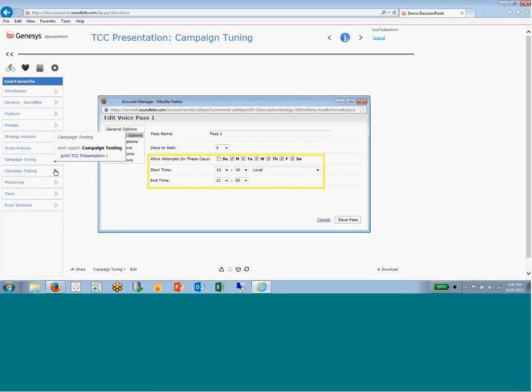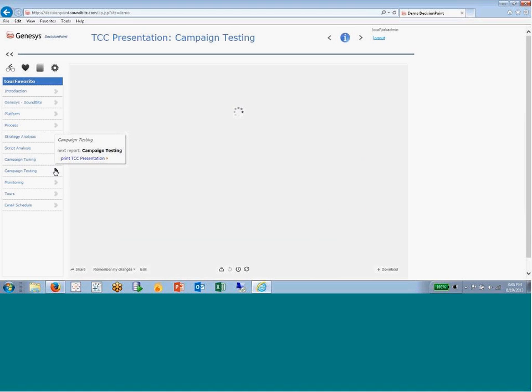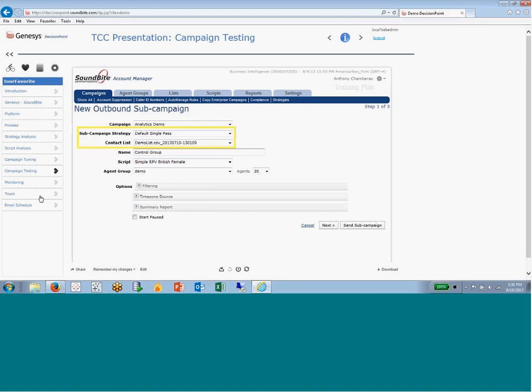So this is one way we can tune the campaigns. But once we do the tuning, we want to be able to test that the change actually has an impact. And I had mentioned earlier, when I was going over the process slide, that we like to do A/B testing or champion challenger or control testing. The way that we can do that is we could define a test strategy and compare that to